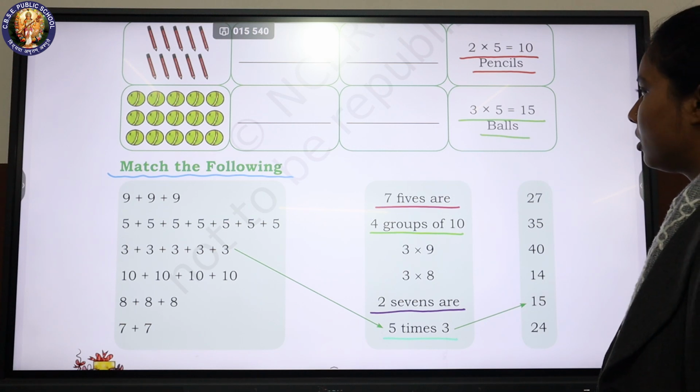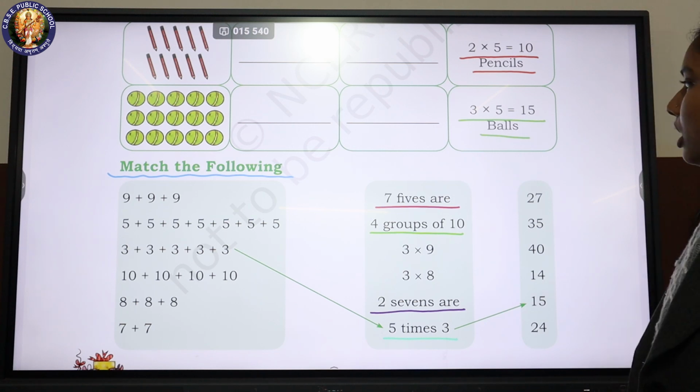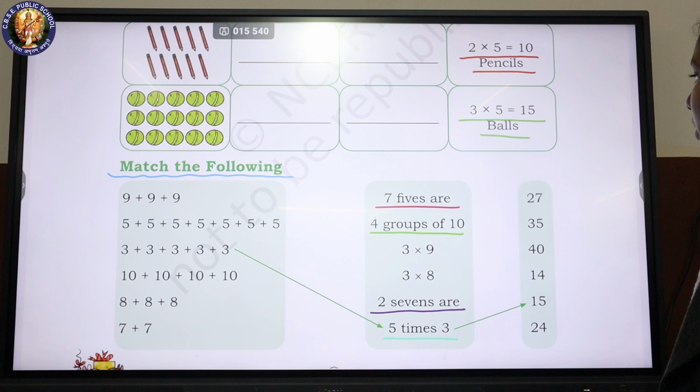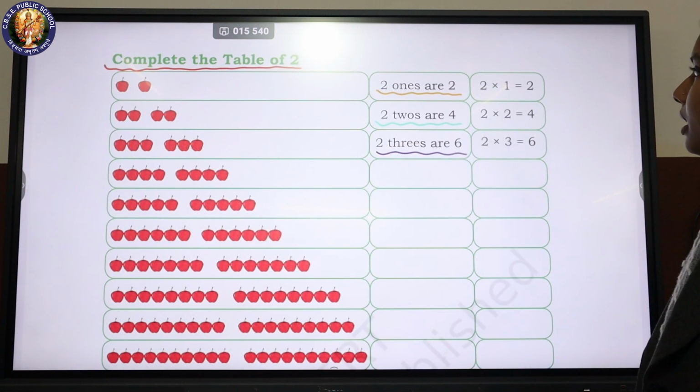Match the following. 7 fives are 4 groups of 10. 3 into 9. 3 into 8. 2 sevens are 5 times 3. Complete the table of 2.